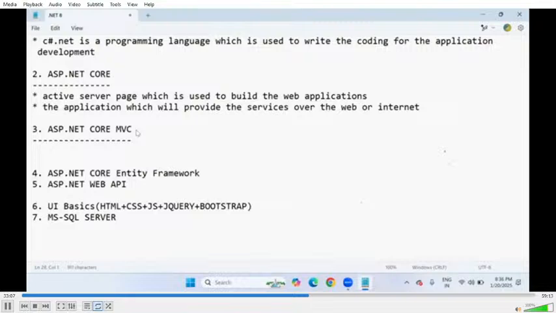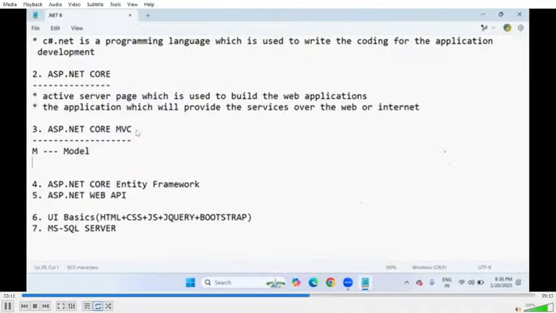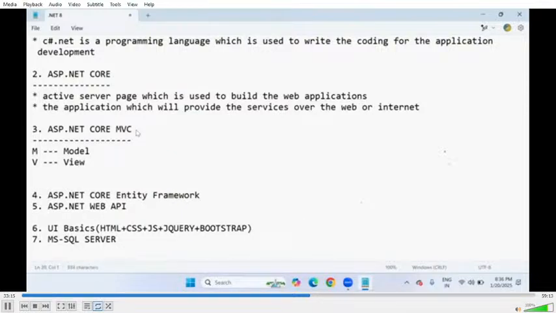That is the business access layer. For the designing part, we use the presentation layer, that is the view. View is nothing but presentation: how users view the first pages. And to store data or customer data, we use database coding. That is the data present in the model only.